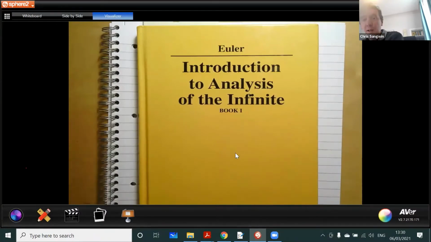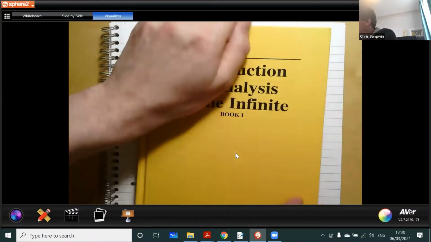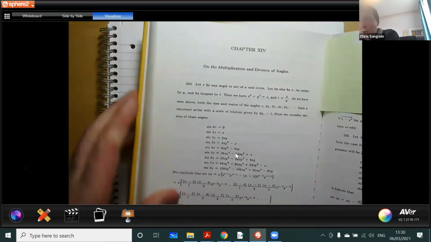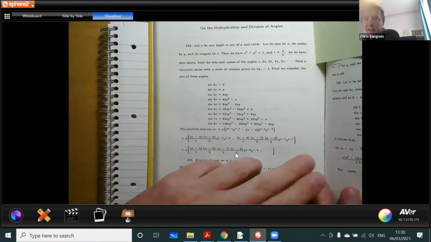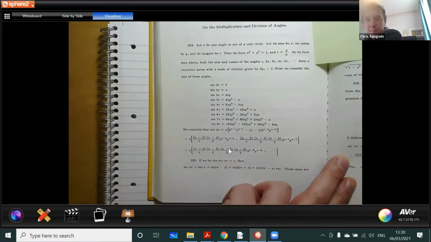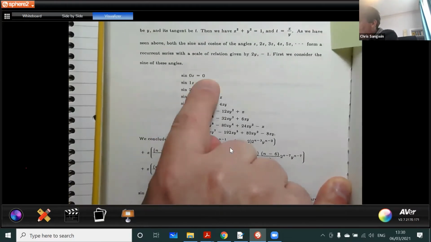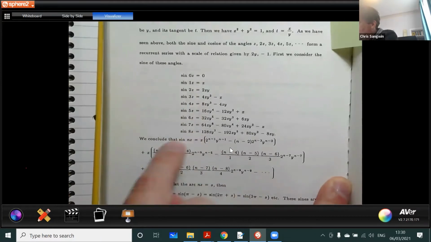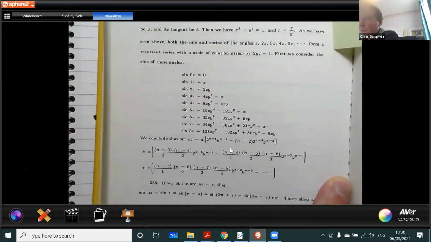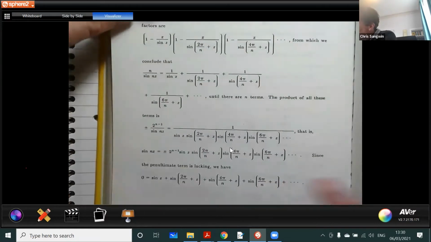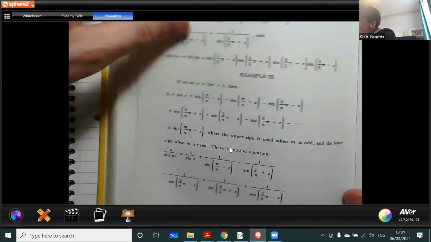This is Euler's Introduction to the Analysis of the Infinite. And if we actually look at what he writes in here, this is Blanton's translation. This is typical of the way Euler writes. He does lots of cases, sine 0z, 1z, 2z, and so on. We conclude that nz is this, right? And he just spots a pattern and gives us a pattern. And he does this page after page.